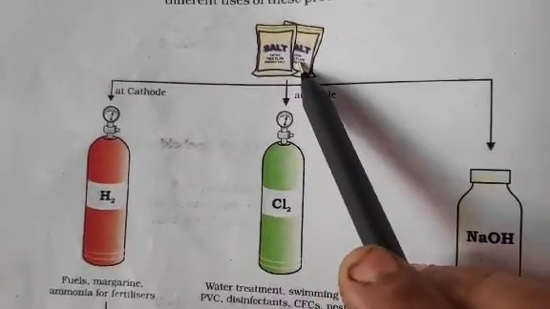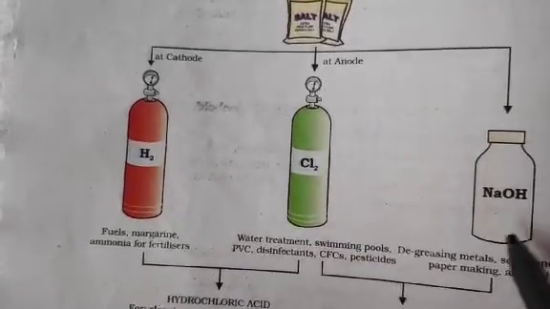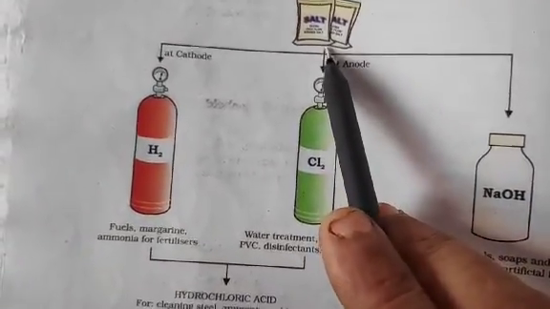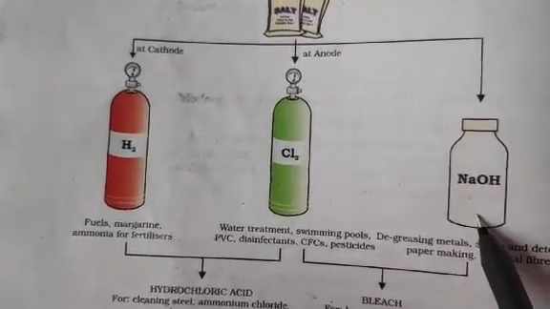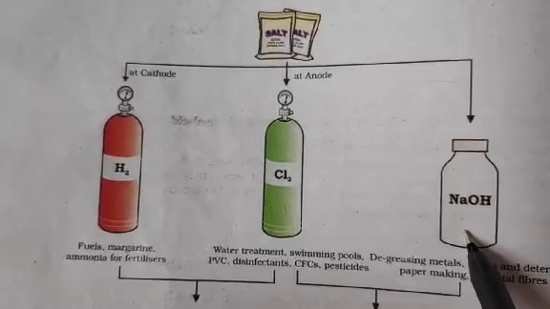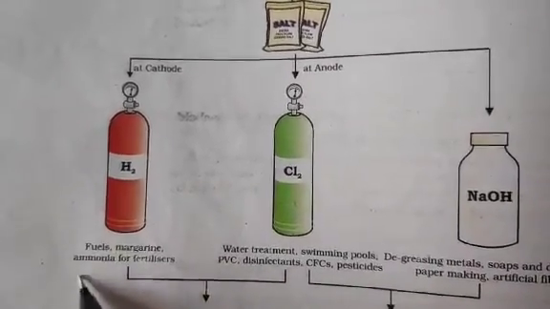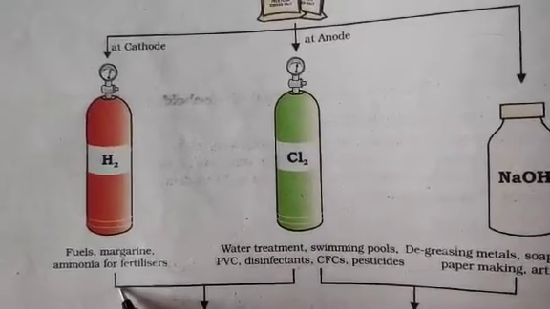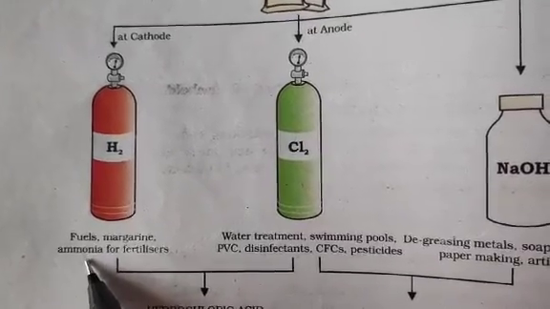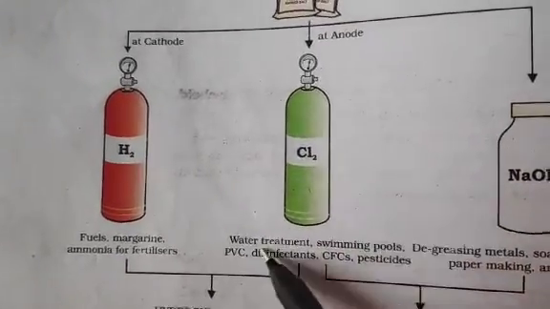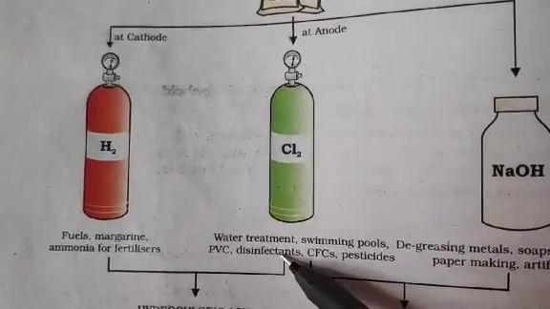During that process at the cathode you get hydrogen, at the anode you get chlorine, and you also get sodium hydroxide. These are the three products you get in the chlor-alkali process. And what are the uses? This is a fuel. Sodium hydroxide is used in margarine, ammonia preparation also. Then chlorine is used for water treatment, in swimming pools, PVC preparation, disinfectants.